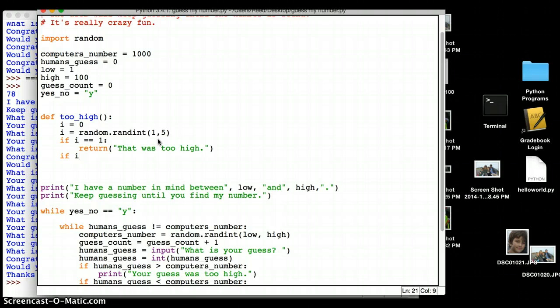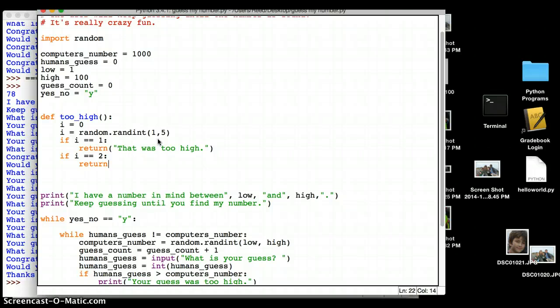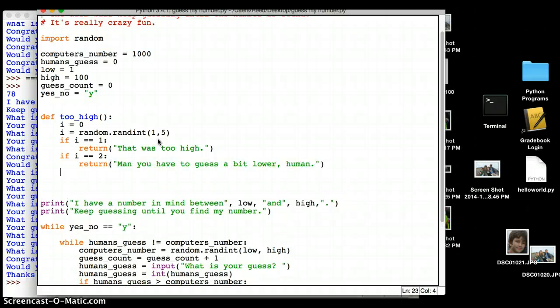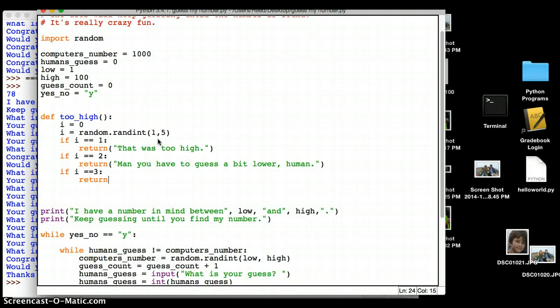If i equals 2, then return, "Man, you have to guess a bit lower, human." If i equals 3, return, "You are up in the clouds, carbon life form. Guess a lower number."